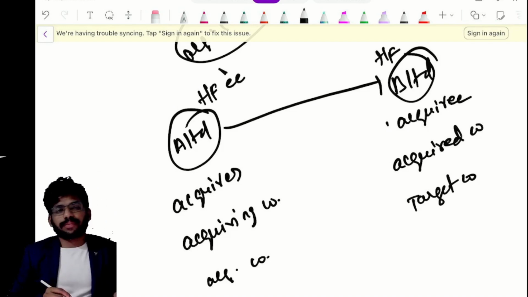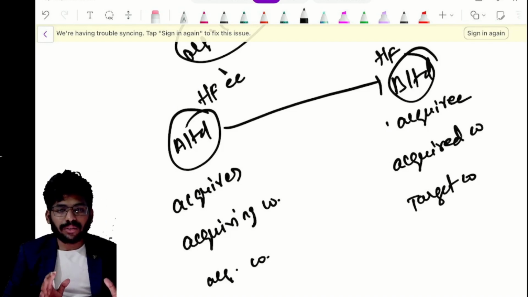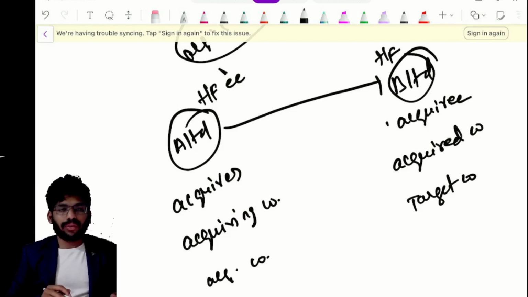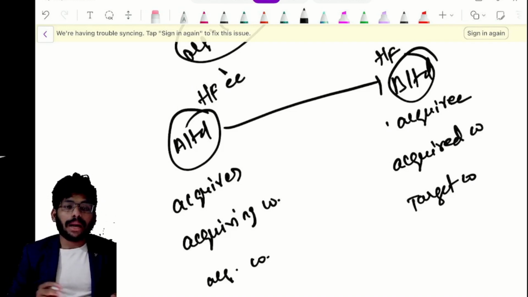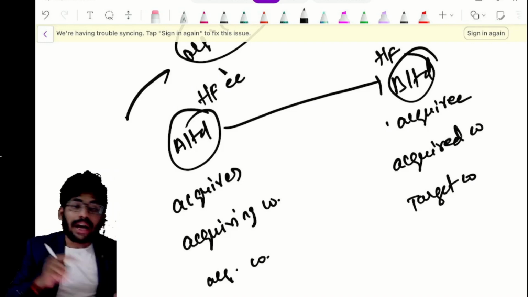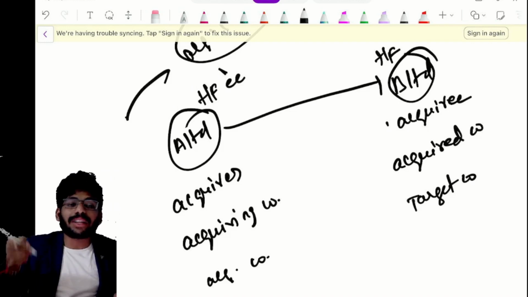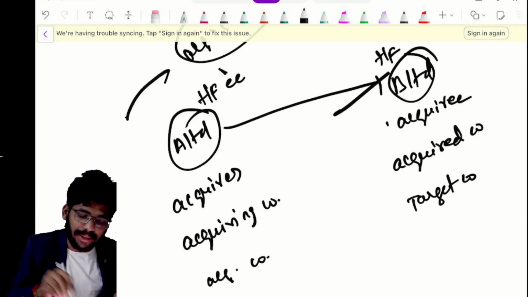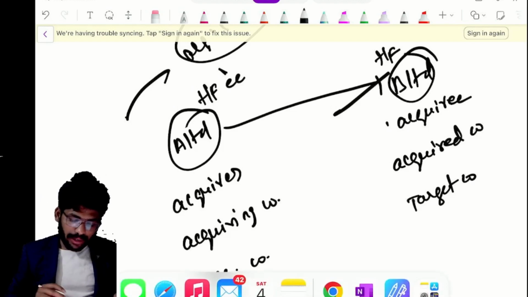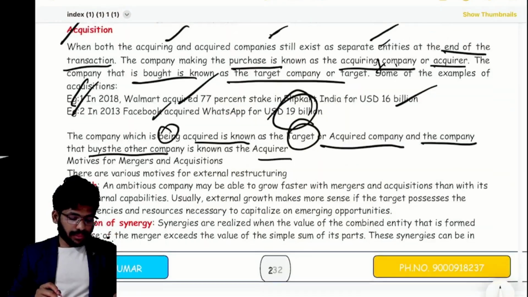So that's it. Please note this. Don't get confused. Acquiring company means acquirer. Acquired company means it is acquired by someone. That's why it is nothing but an acquiree. Don't get confused here. Clear?